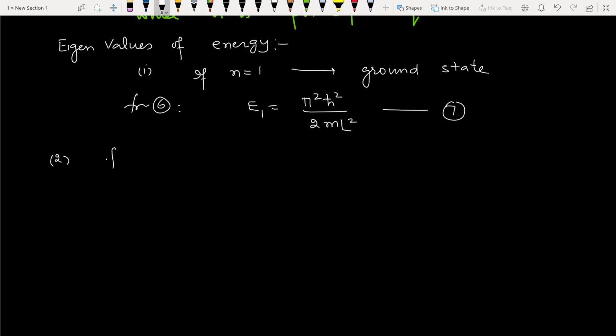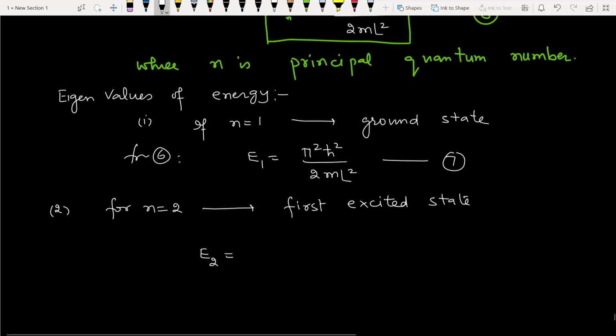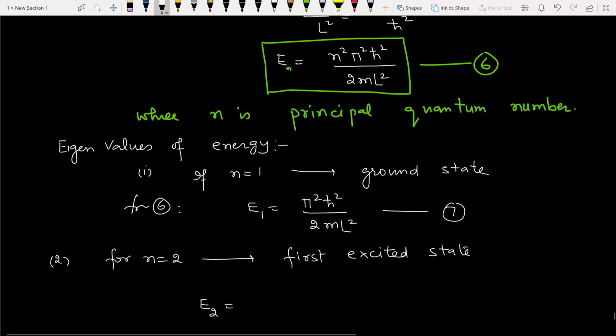Second is, for n is equal to 2, if the principal quantum number is 2, it is called the first excited state. And the energy of the particle will be 2 square, it will be 4 pi square h cut square upon 2m L square. So it will be 4 times E1.